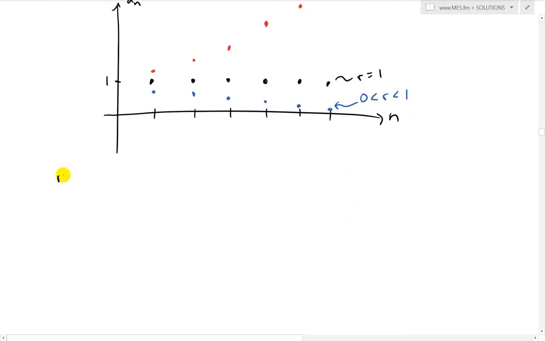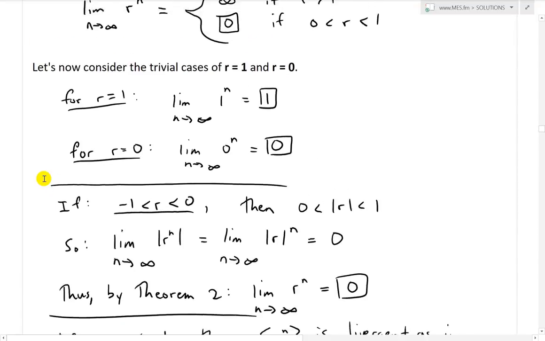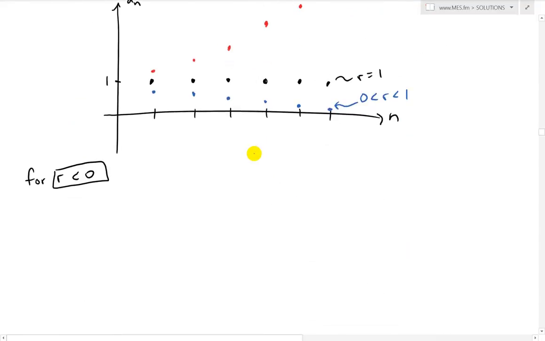For r less than 0, we already know the case. We already know the case for r equals 0. That is just 0, as I showed above. So for r equals 0, that's just a point on here, and then we'll have a point everywhere actually. So we just ignore those. That's just a trivial one, as is r equals 1.